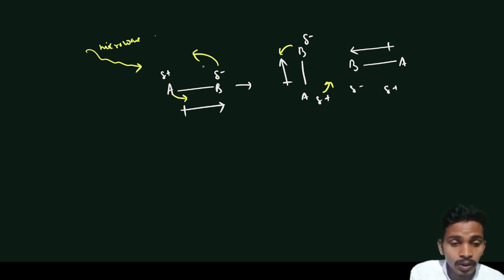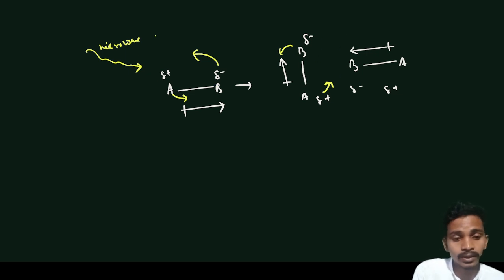This molecule is rotating, so due to rotation there will be a frequency. Only when that frequency and the microwave frequency match will the molecule absorb the microwave frequency and start rotating more. For now it is rotating like this.